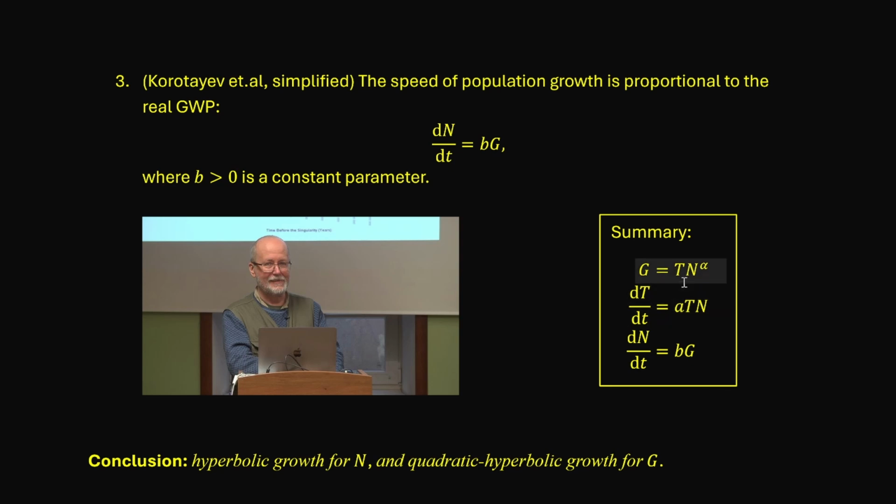Notice that big T, the level of technology, is not an observable. And not only that, it is hard to pinpoint a period of history in which the level of technology is constant. This makes the first two assumptions difficult to verify. In contrast, the last assumption, dn over dt equals bg, is easier to verify. Let's look at some data and see how good this assumption is.